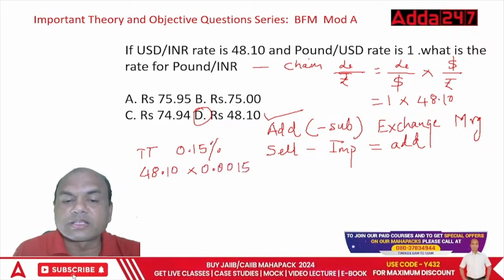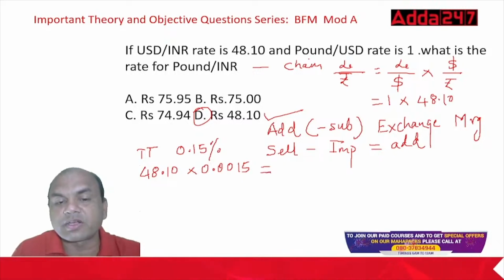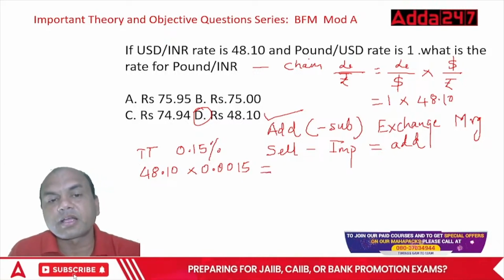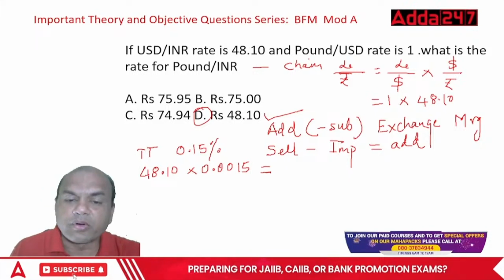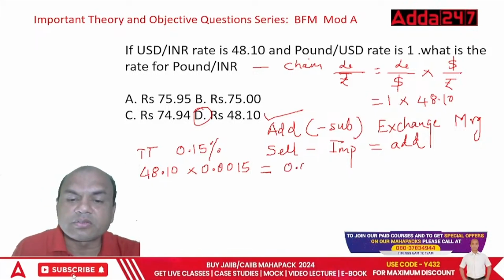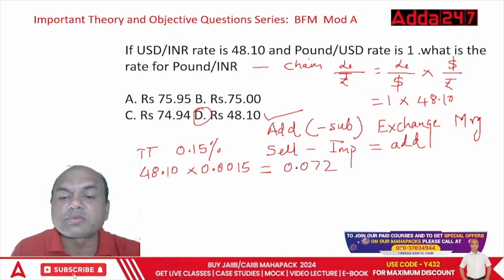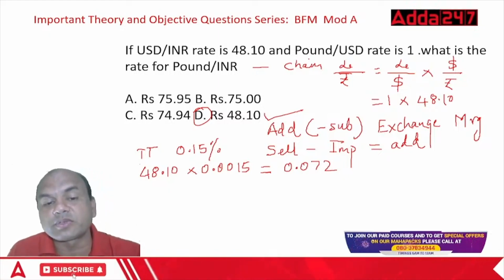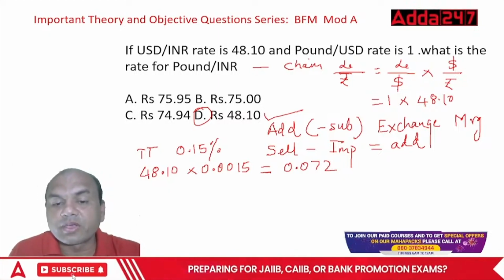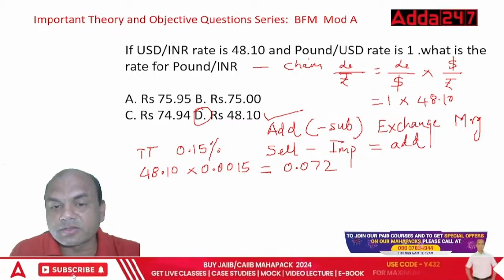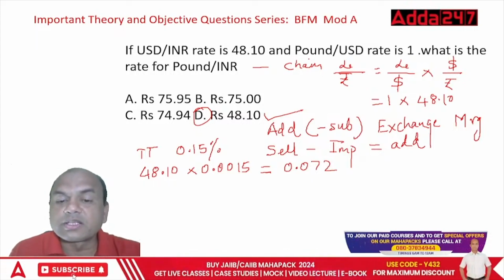Type this answer in the comment section. What are you getting over here? It is 0.072. Now what will you do with this margin? This is your margin in figure. This was in percentage, now it is in numbers.